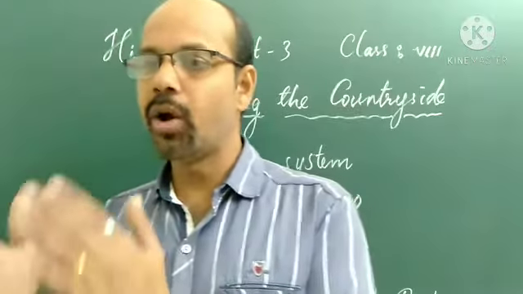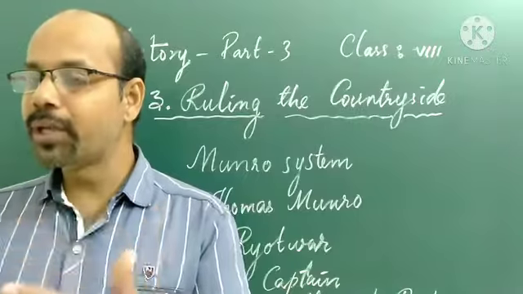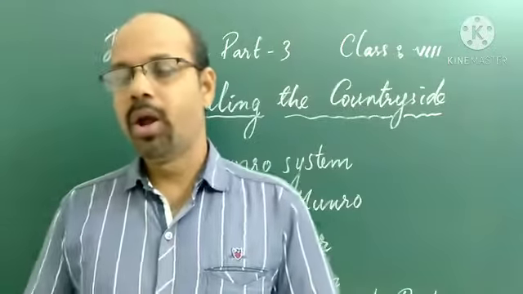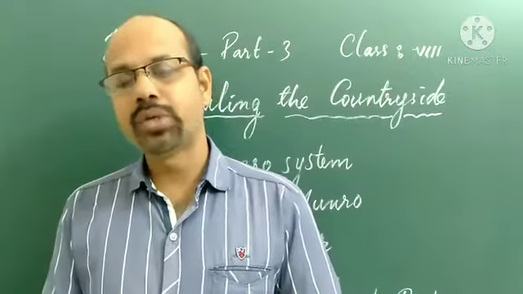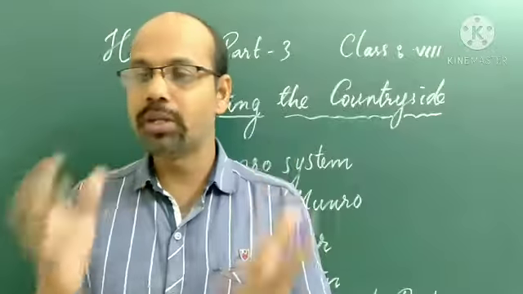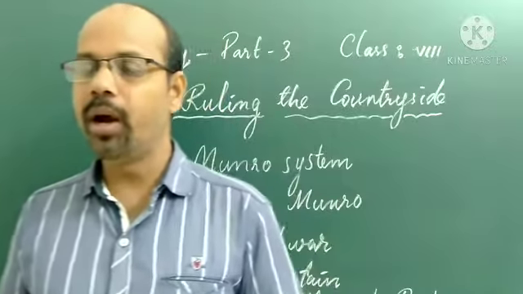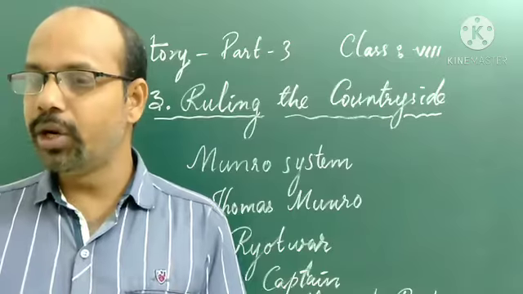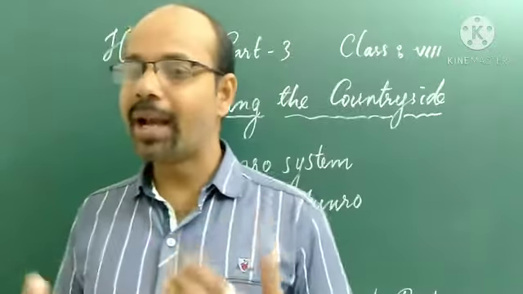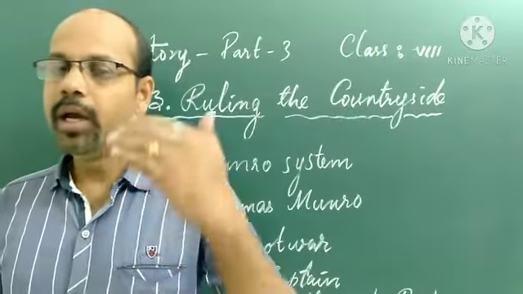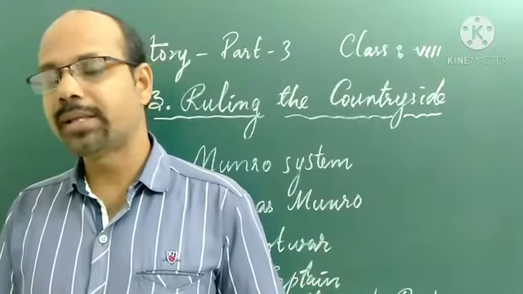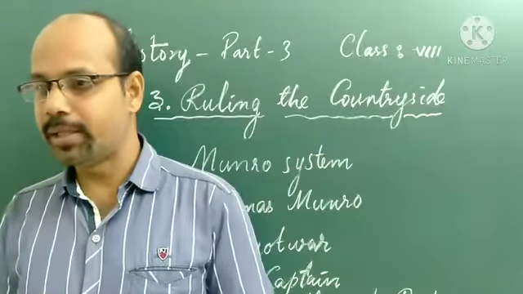They were taken over by the company after the wars with Tipu Sultan. After waging war with Tipu Sultan, the company had captured some regions in South India. So the Britishers, especially Captain Alexander Reed, introduced a system known as the Rayatwari system.